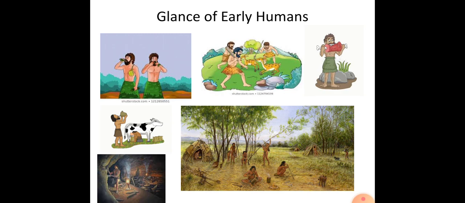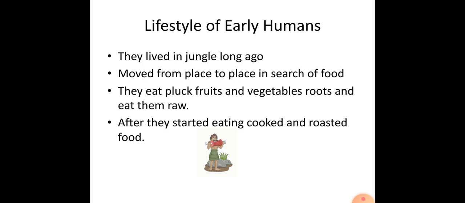They drank cow milk directly, without any kind of processing. They lived in jungles, in huts and caves. They did not live like us. Now dear students, the lifestyle of early humans. If you have the textbook of Cordova Term 1 Social Studies, then dear students, you have to pay attention here. I am reading that lesson's paragraph and you have to listen to me carefully.